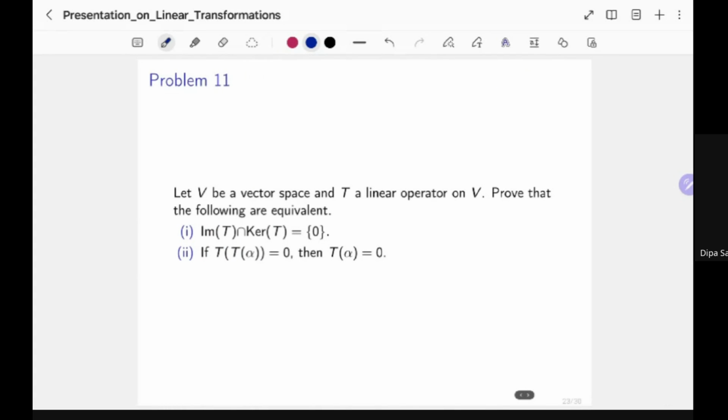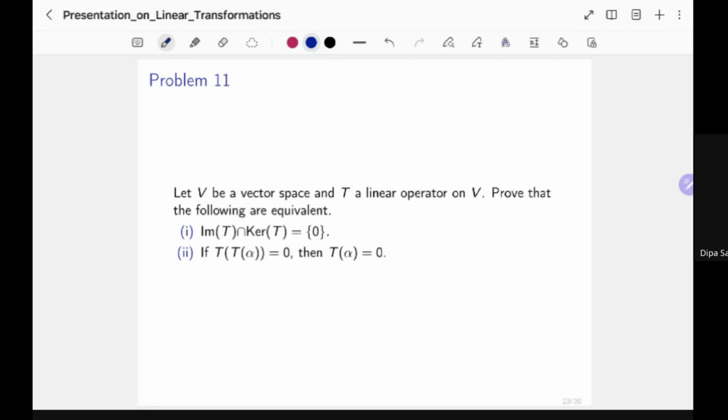Say you have a vector space V, a linear operator T on V, and you have 2 statements which are about some conditions on T. The first condition is saying that the image and the kernel, the intersection is trivial. Trivial meaning the intersection is 0, the least possible intersection.